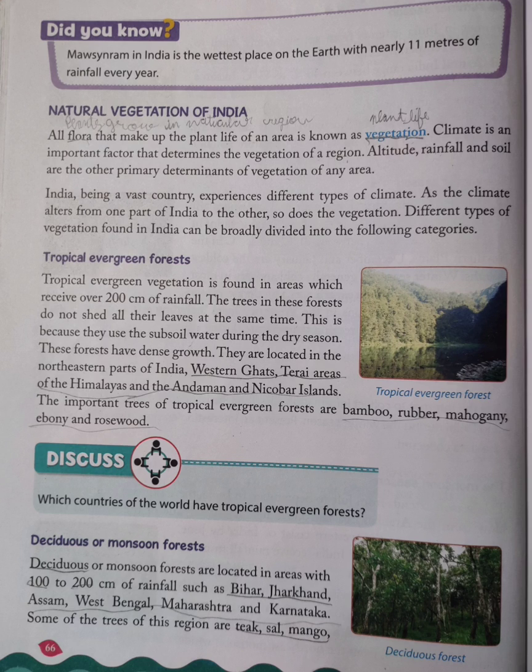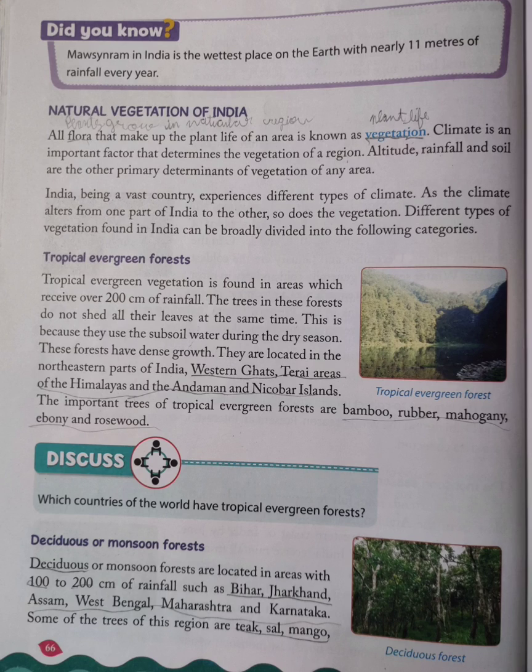They are located in the northeastern part of India, Western Ghats, Terai areas of the Himalayas and the Andaman and Nicobar Islands. The important trees of tropical evergreen forests are bamboo, rubber, mahogany, ebony and rosewood. This is important, children. Make a note.